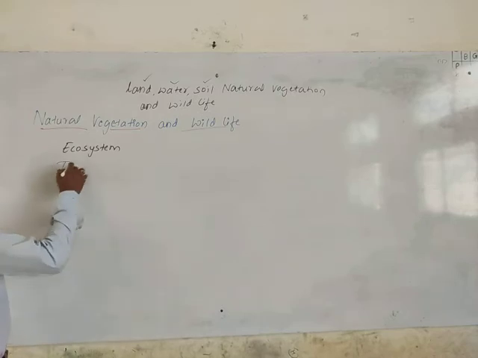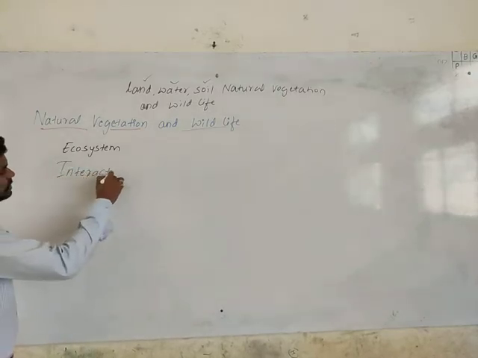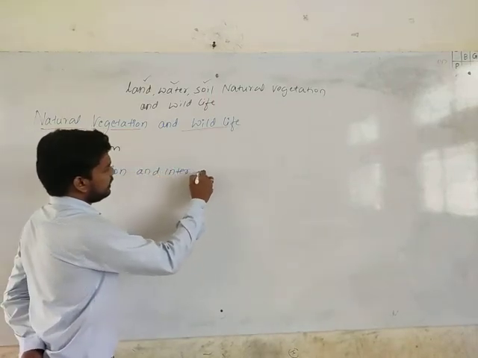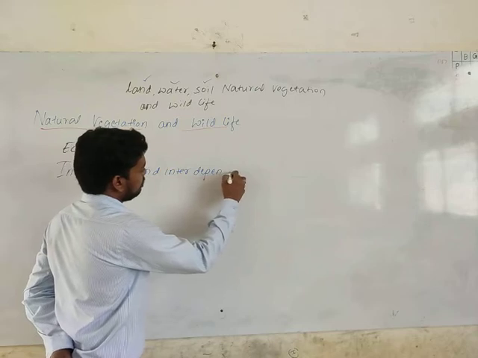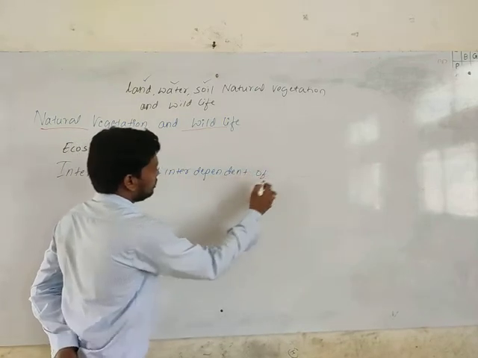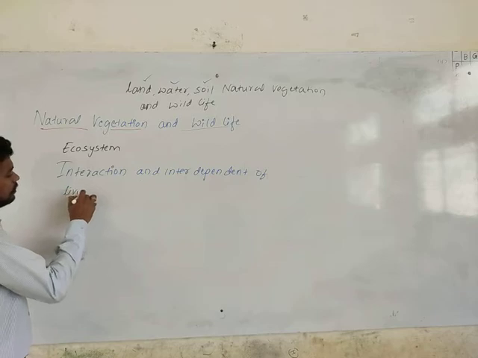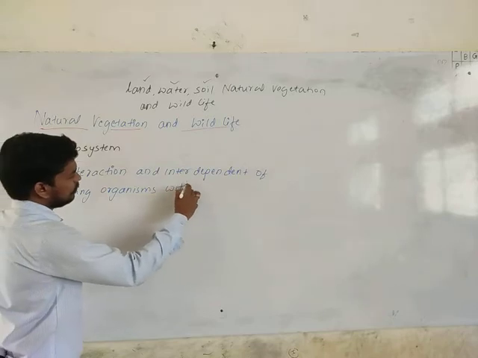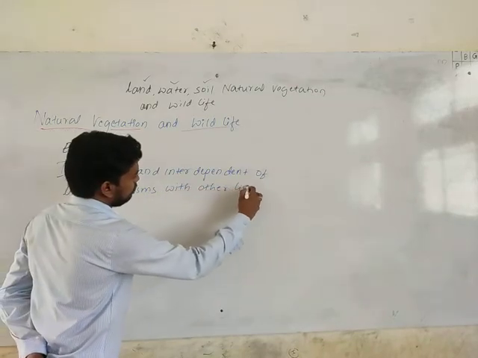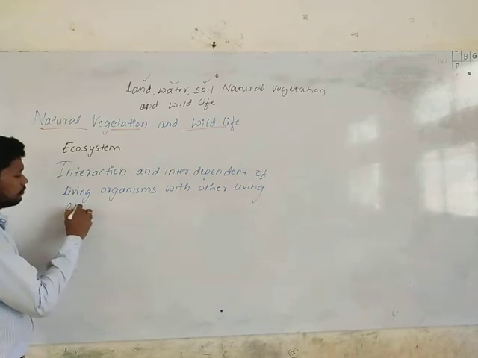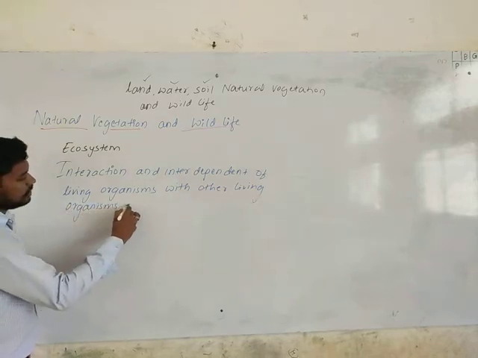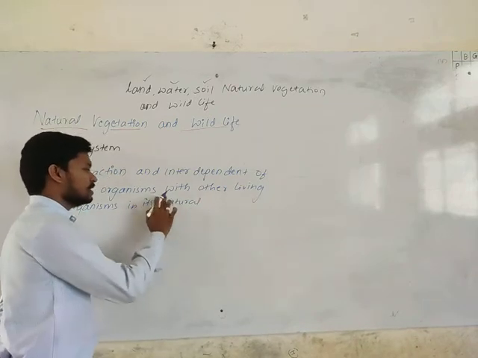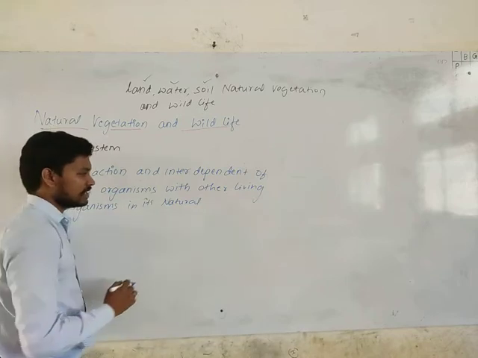Now, the interaction and interdependence of living organisms with other living organisms in its natural environment is called an ecosystem. Natural environment mainly refers to the non-living organisms.